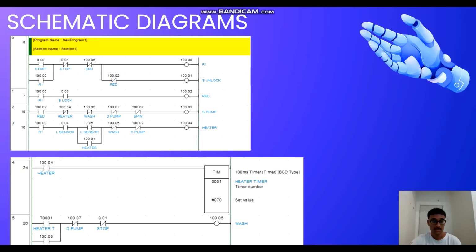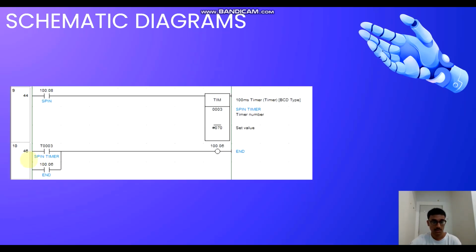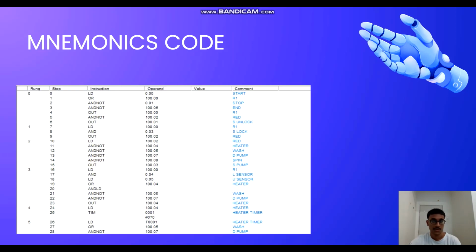Next, this is the ladder diagram of the washing machine system. We have several inputs and also several outputs. We also have timers, and on the 10th rung the process ends. And this is the mnemonics code of the ladder diagram. We have steps, instruction, operand and also the comment.